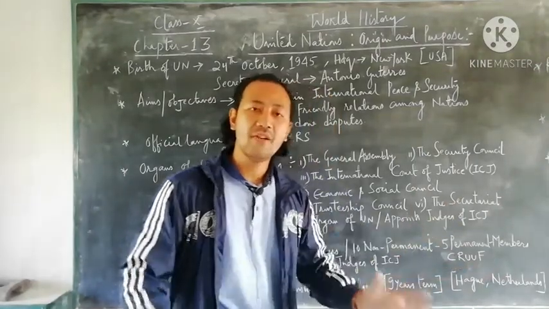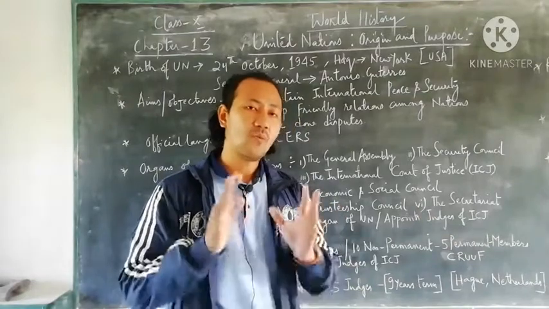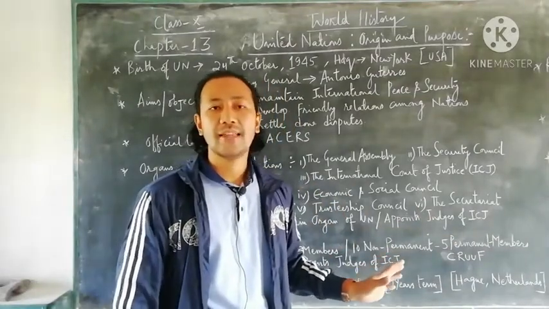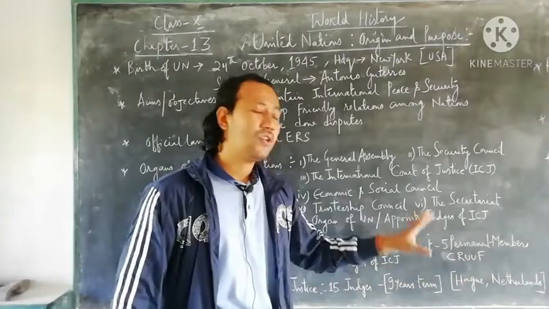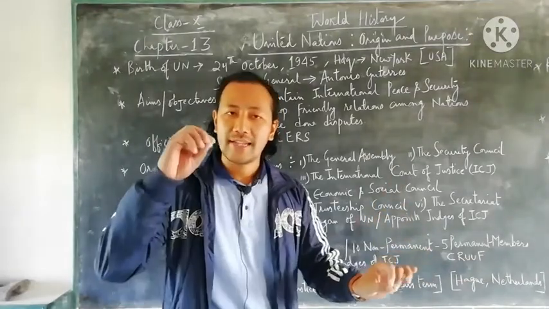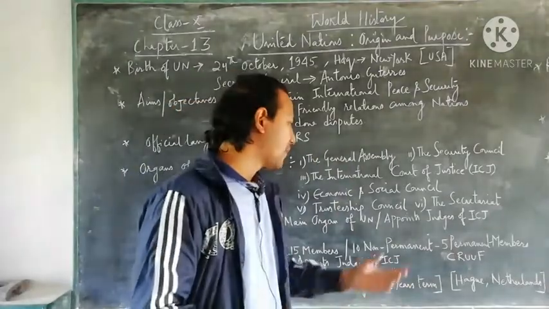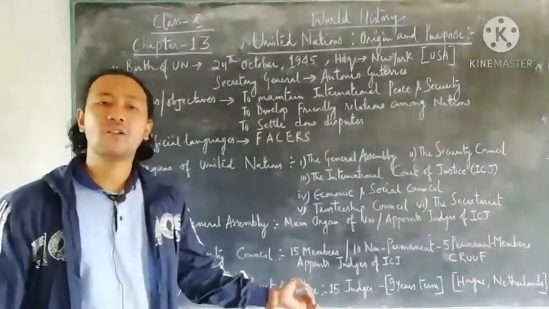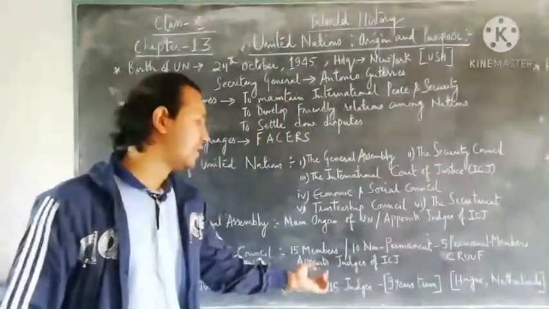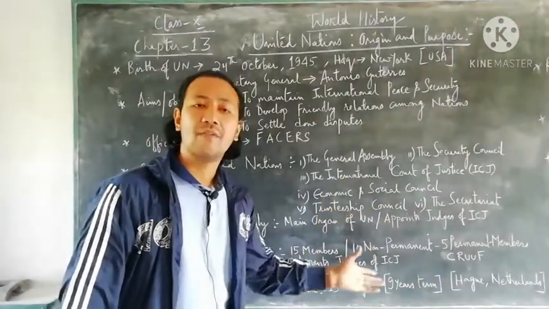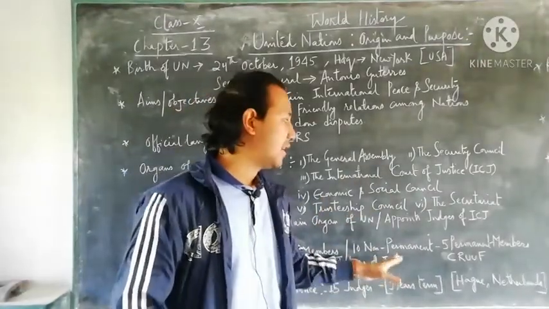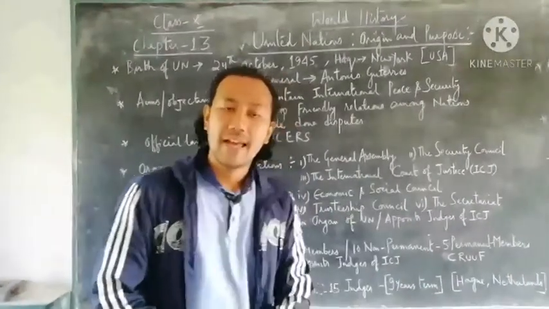These are the 5 permanent nations of the Security Council, and they are never dissolved, and they also have to carry out the work given by the Security Council or by the United Nations. And the Security Council also has the power to appoint judges of the International Court of Justice, similar to the General Assembly.